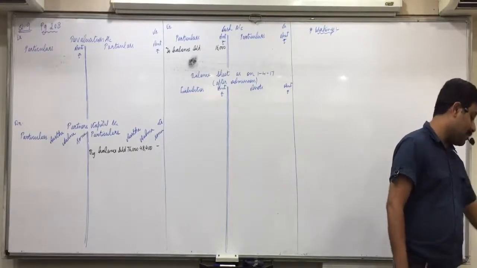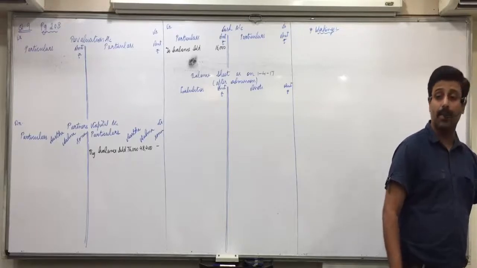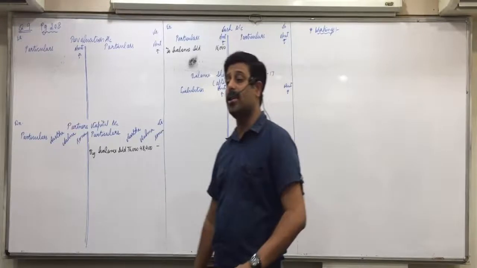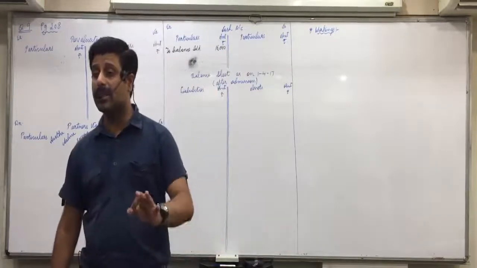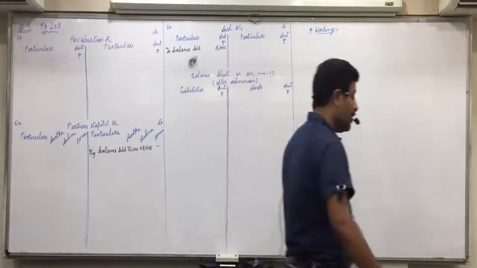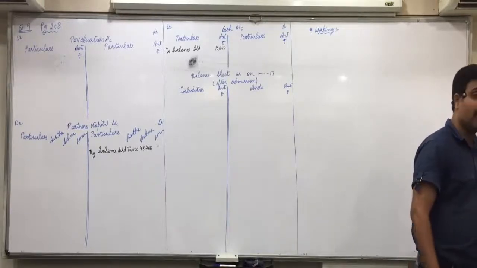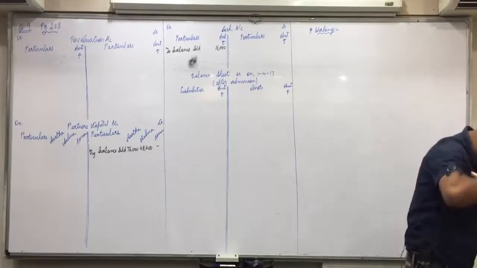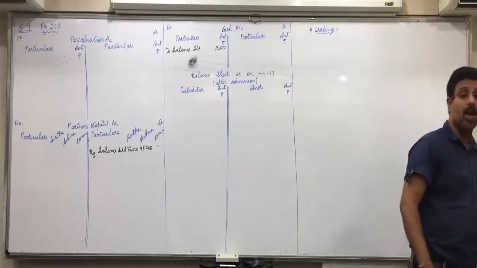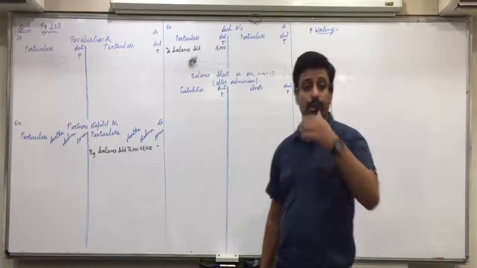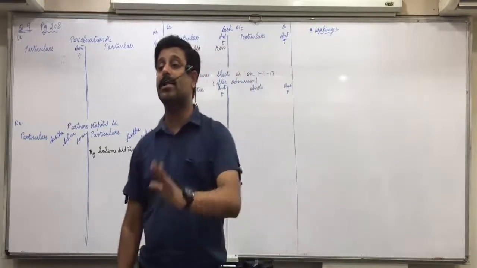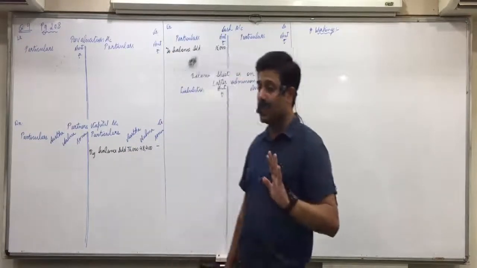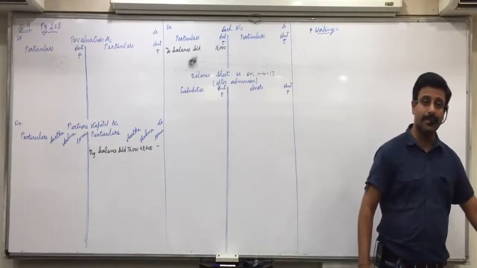I repeat it one more time. Claim of workers is 3,200. So workmen's compensation fund 4,800 minus claim 3,200. We will distribute between the partners only 1,600. Investments are taken over at 19,200. 20,000 investment taken at 19,200. So there is a loss of 800. So investment fluctuation fund 1,600 minus investments loss 800. We will distribute between the partners only 800. Any confusions in that? All are clear with this?